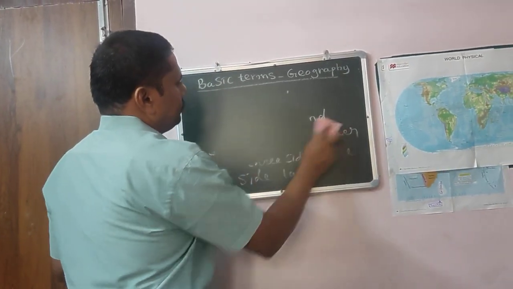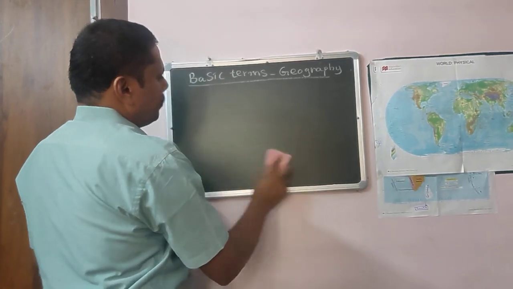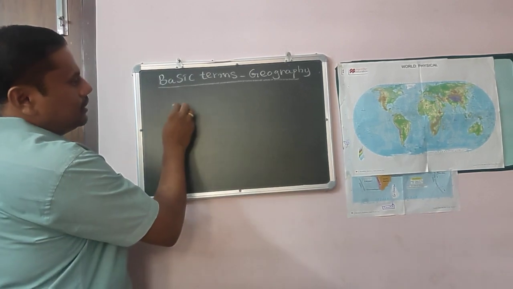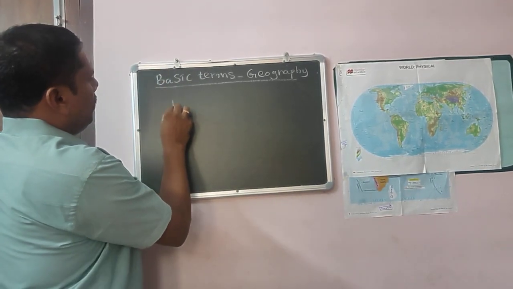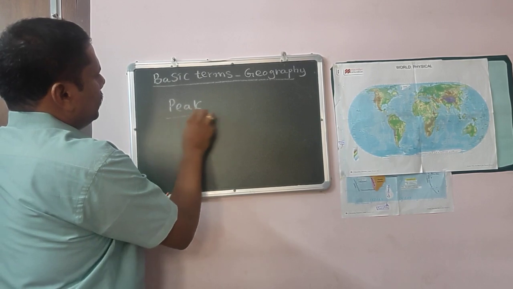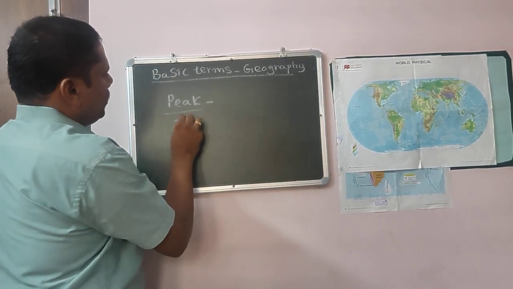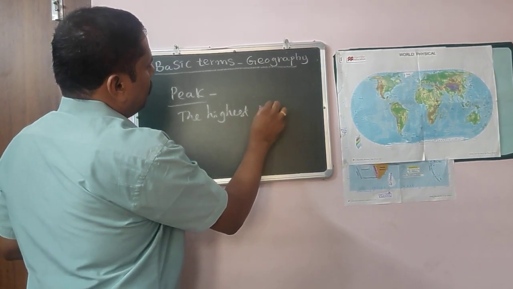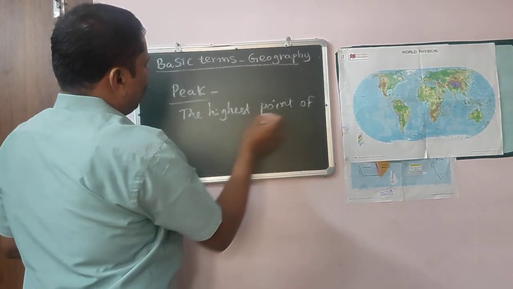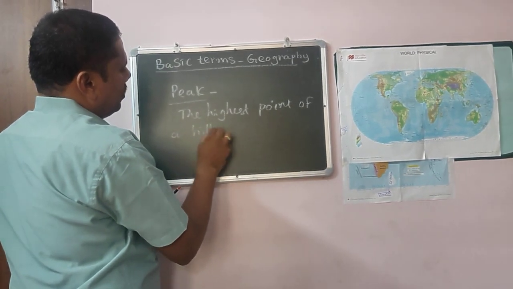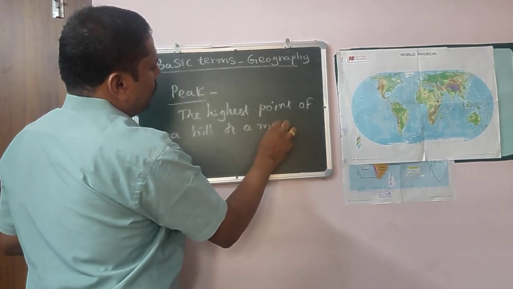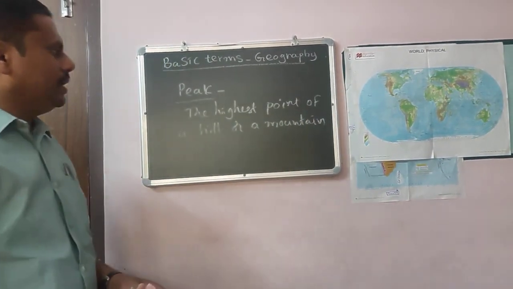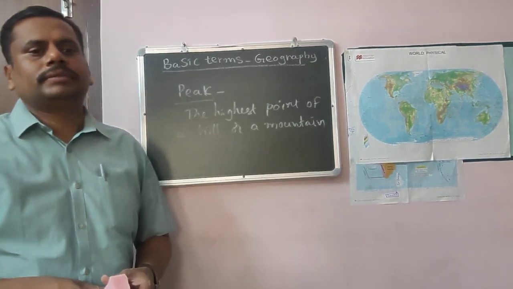And what is the fifth one? The fifth important one is peak. What is a peak? The highest point of a hill or a mountain is called a peak.